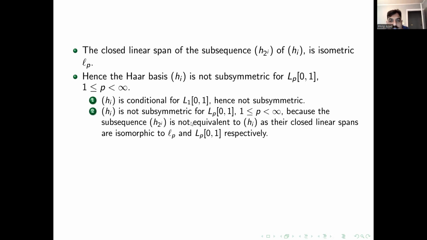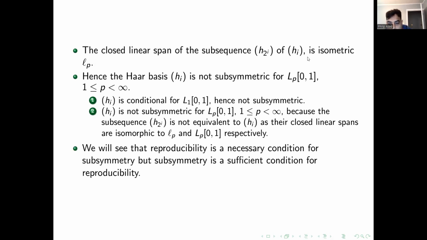But for the other ones, observe that this subsequence is not equivalent to h_i. We needed the subsequence of an unconditional basis to be equivalent to the original basis for them to be subsymmetric, but that's not the case. So hence it is not subsymmetric even for this.